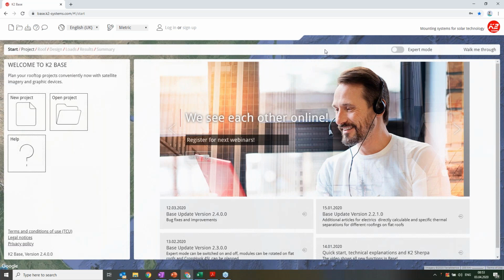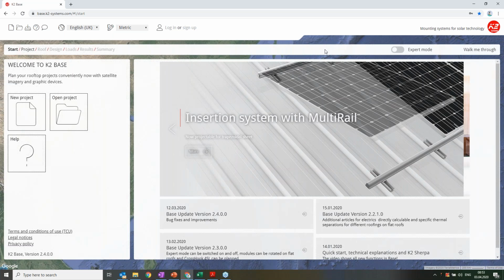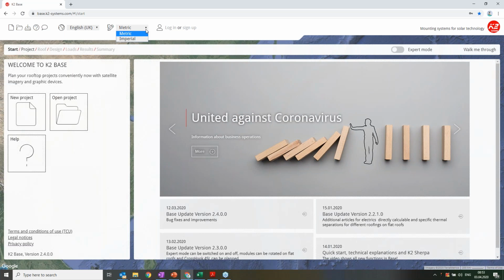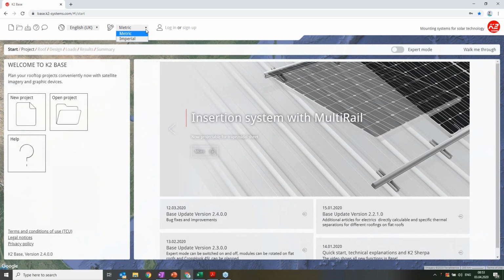So let me tell you about the home page. Some people are interested in metric systems, so they want everything in meters, but it's also possible to do imperial calculations if you want to have feet, for example.